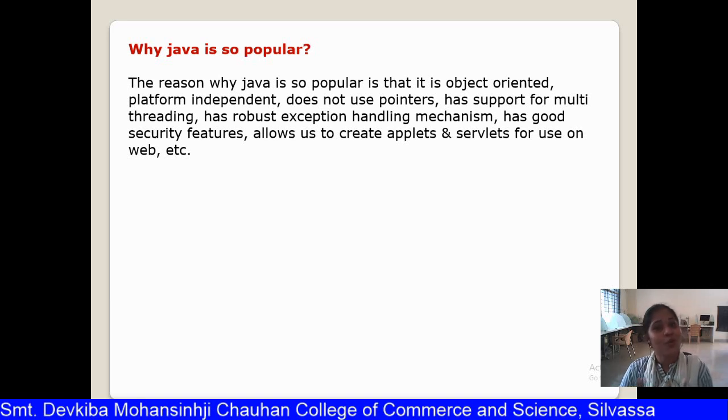It has robust execution of programs, meaning a very strong exception handling mechanism. It has good security features, and it allows us to create applets and servlets which will be executed on the World Wide Web. And there are many more features available in Java which make it very popular.